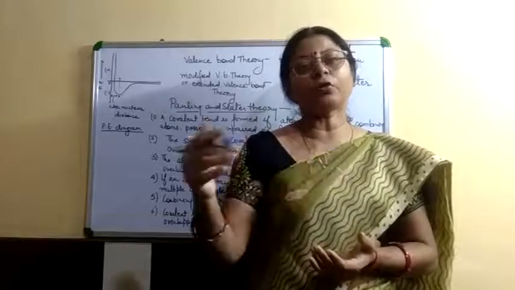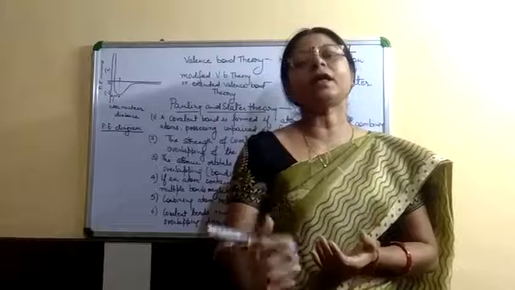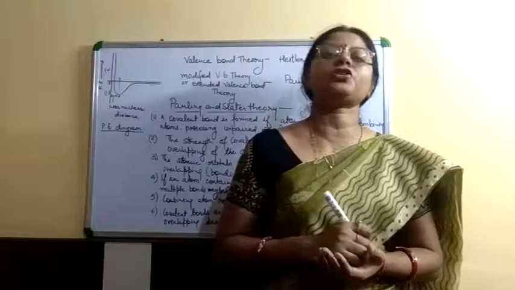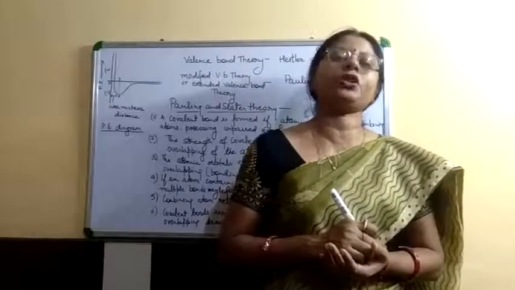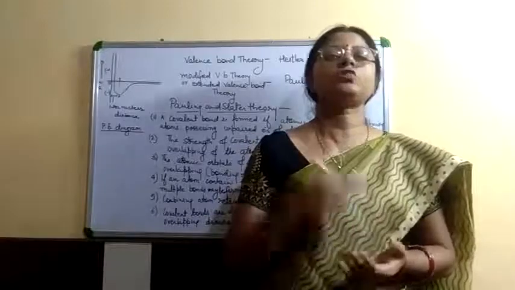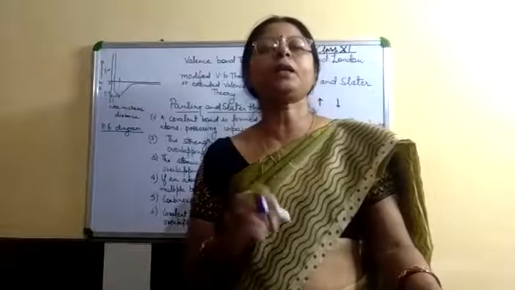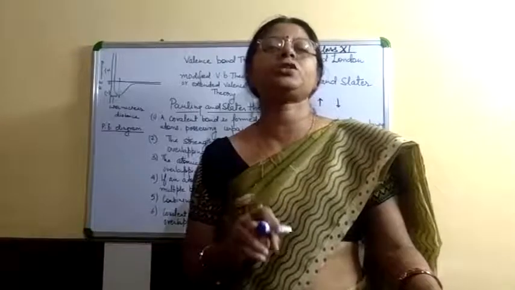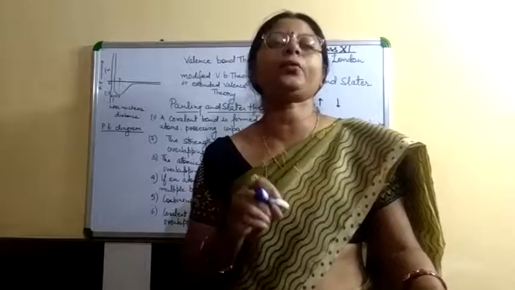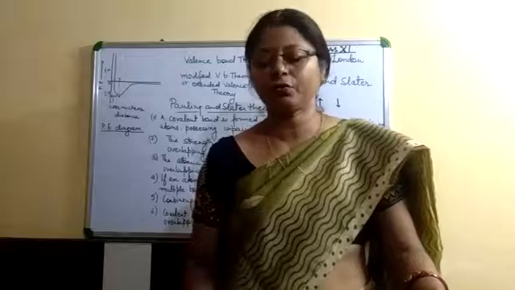Atoms form the bond to get stability. They get stability when they have the minimum potential energy among them. Molecules form when the atoms have the minimum potential energy, and then they combine together to form the bond.